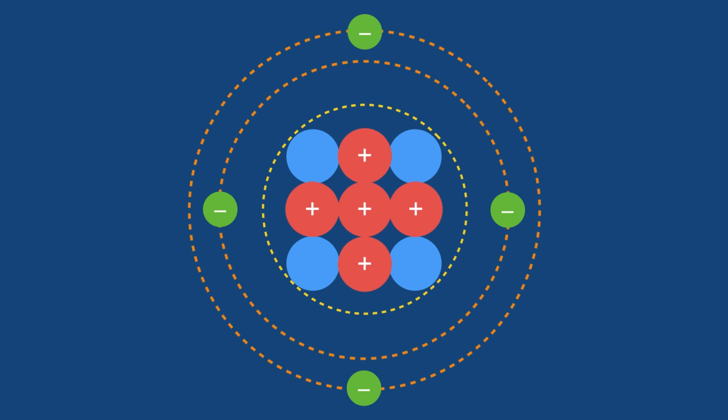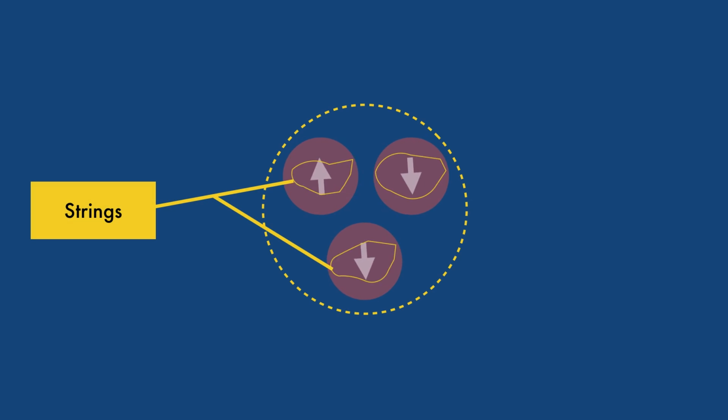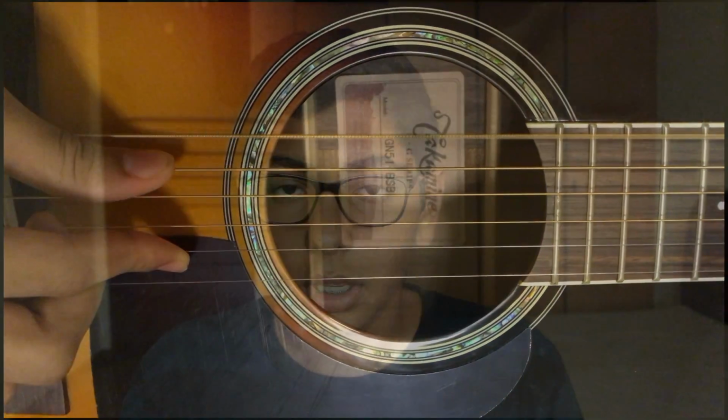Firstly, we all know that atoms are made out of protons, neutrons, and electrons, and that these protons and neutrons are further made out of quarks. Well, string theory states that these quarks are really just one-dimensional strings of energy that vibrate at a certain frequency to create the particles we observe in things such as particle accelerators. A bit like a guitar, where each string has some tension and is given energy, or strung in this case, to create a certain sound. In a similar manner, particles can be thought of as musical notes or excitation modes of elementary strings.